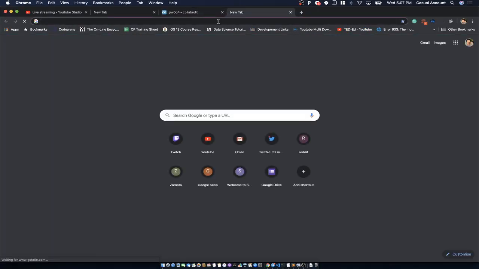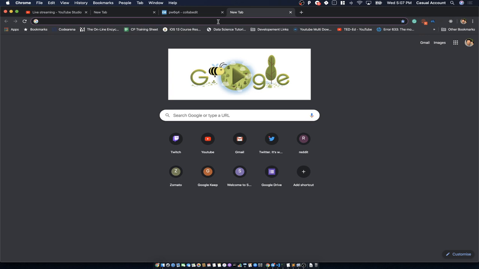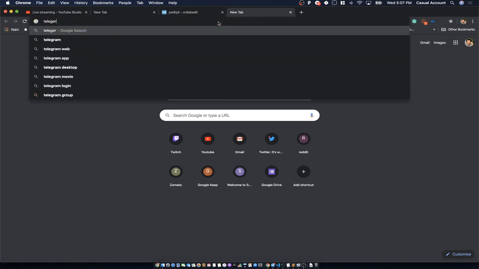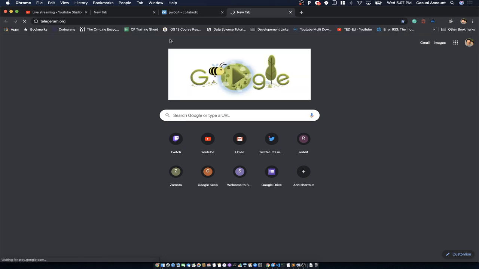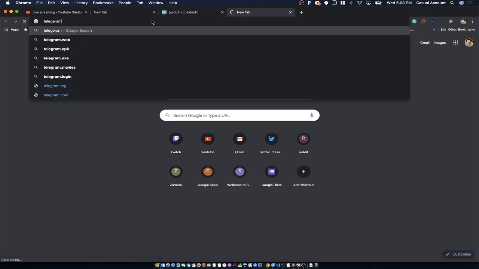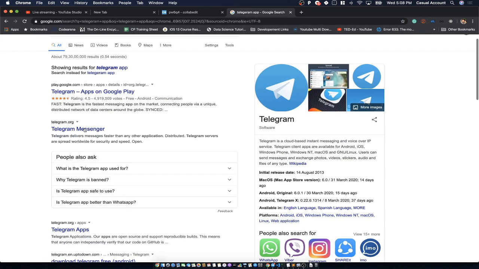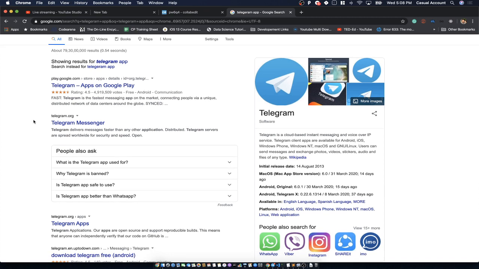So you just have to go to telegram.org. The Telegram app is available in the Google Play Store. You can go to Google Play Store from your Android phones and download it, or you can go to the iOS app store.